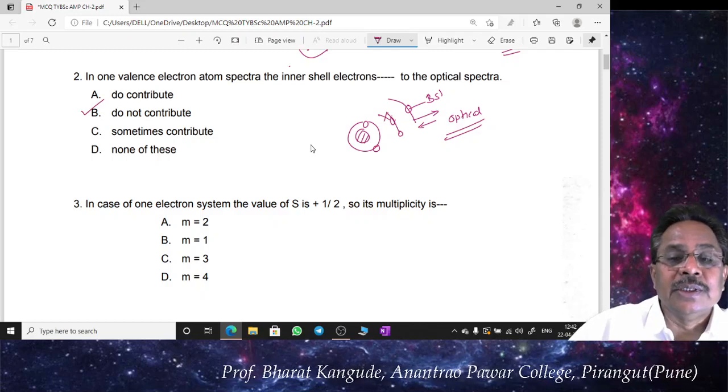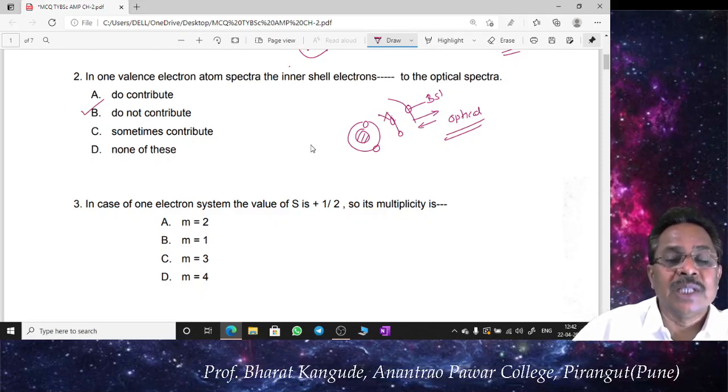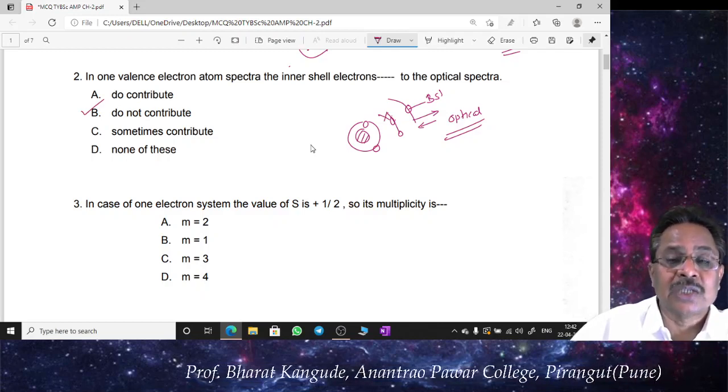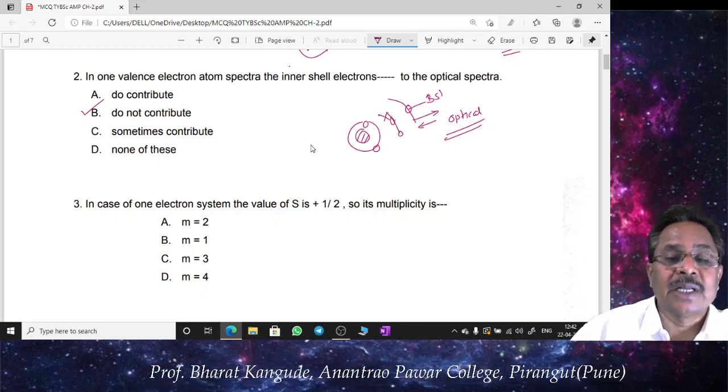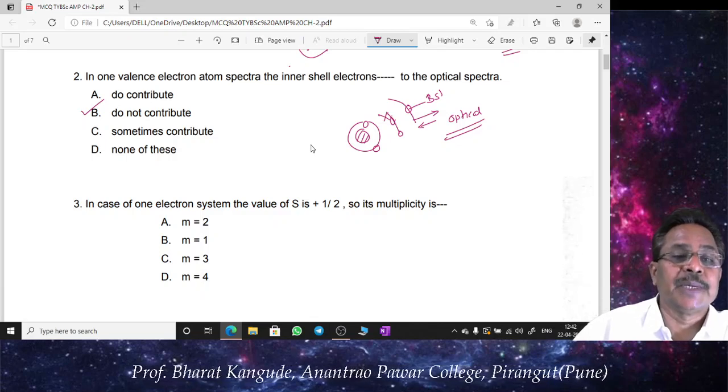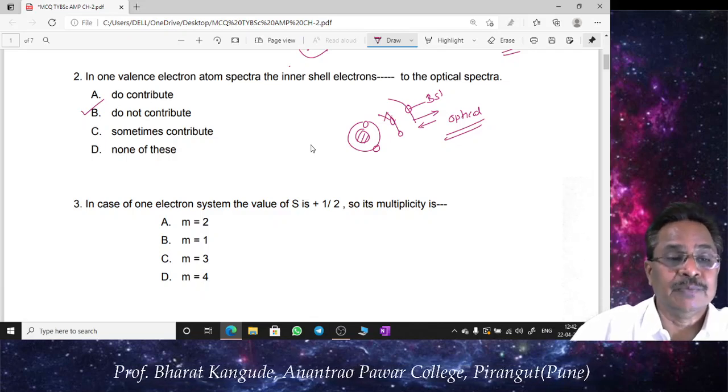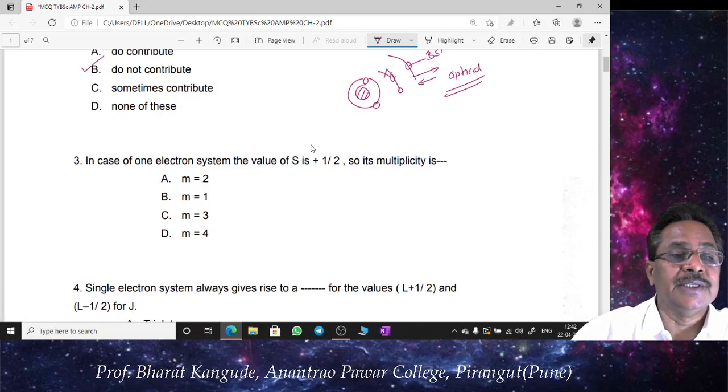The contribution comes only from the unpaired electron in the outermost orbit, and its transitions are only responsible for the spectrum of such a one valence electron system. That's why the answer to question number 2 is B.